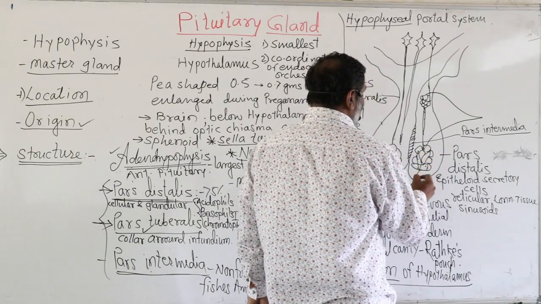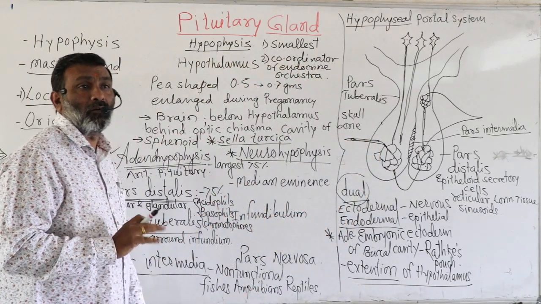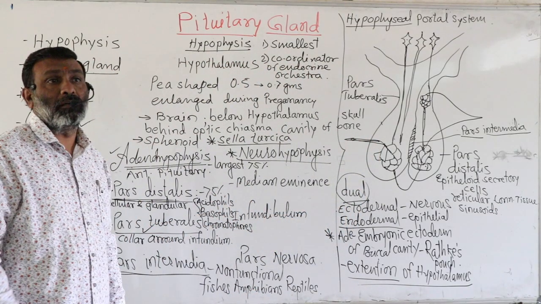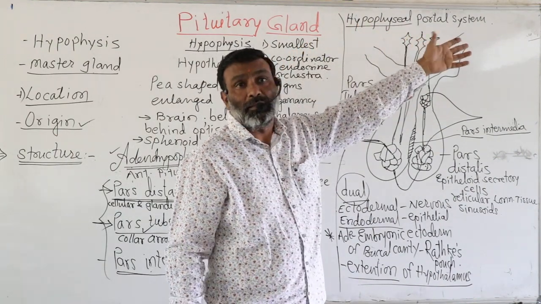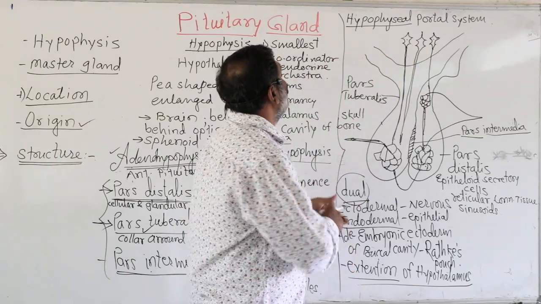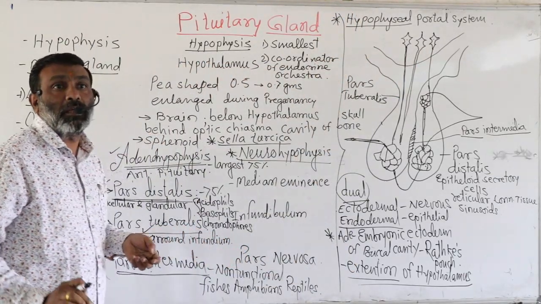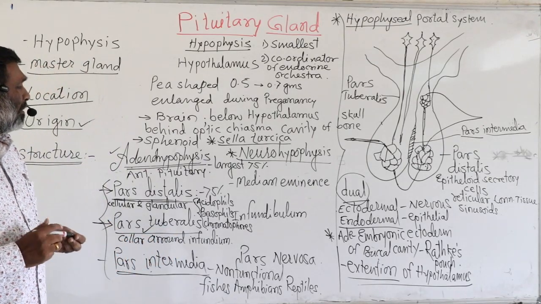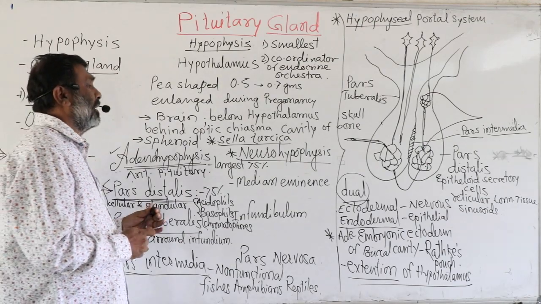Remember that. Thirdly, we have studied the other part of the pituitary gland, called the neurohypophysis. The neurohypophysis is the second part of the pituitary gland, the posterior part. It is only 25% of the total pituitary gland, therefore it is smaller than the adenohypophysis.